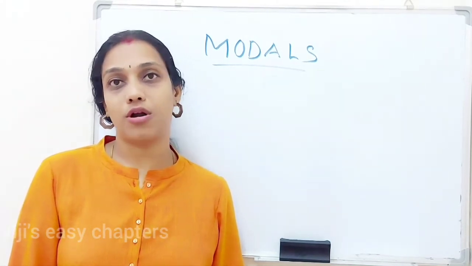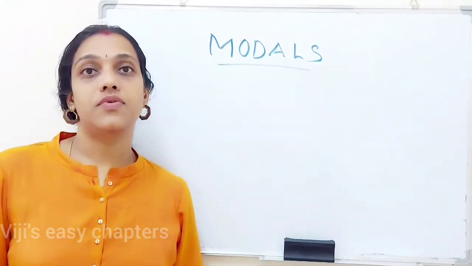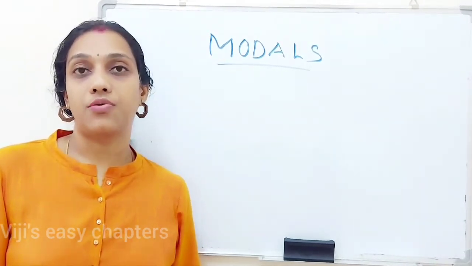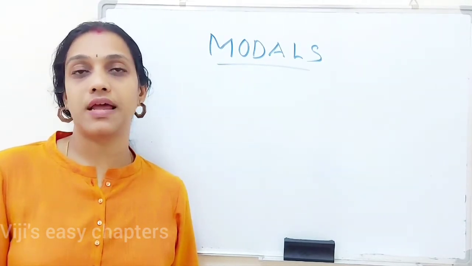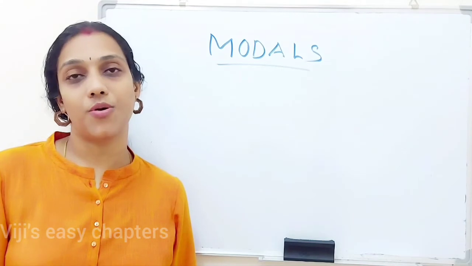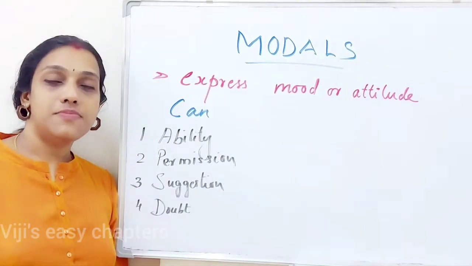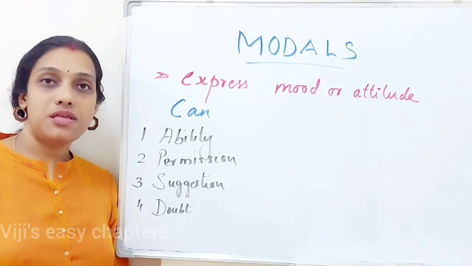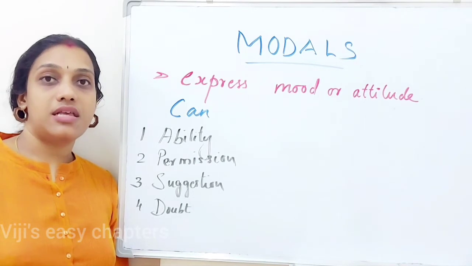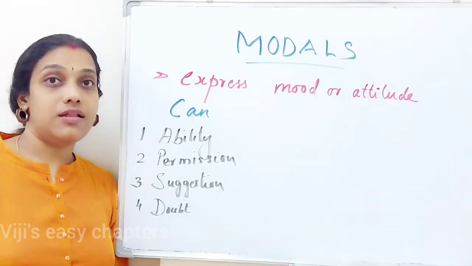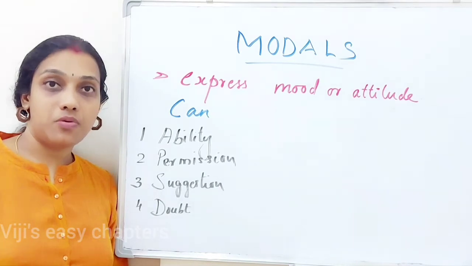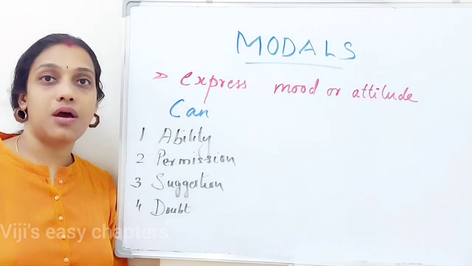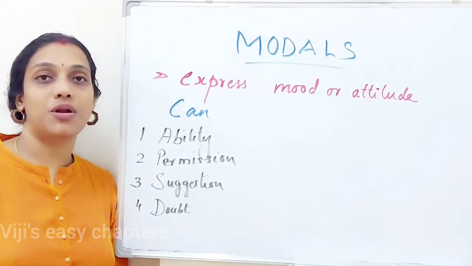Let us see a few modal verbs. There will be situations where we have to take some advice, give some permission, take some permission, or predict some possibility or likelihood. In all these cases, we are using modal verbs. Our first modal verb is can. Where can we use the verb can? There will be situations where we have to express some ability or skill, sometimes to give or grant permission, or to take some permission, to make some suggestion, or sometimes to raise some doubt. In all these situations, we can use the modal verb can.